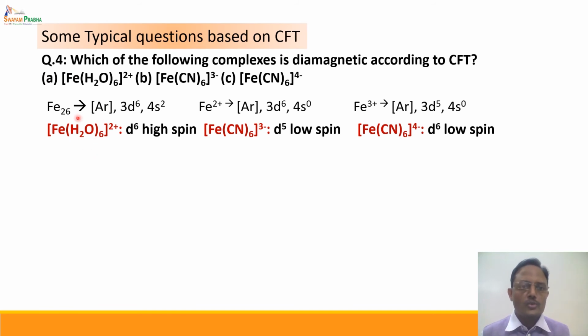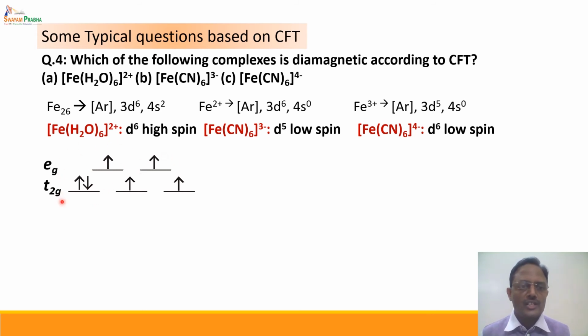H2O is a weak ligand, and whenever the ligand is weak, we know that the crystal field splitting is small and the complex is high spin in nature. Whereas if the ligand is strong, then the complex is low spin in nature. Now cyanide is one of the strongest known ligands. As a result, both of these will be low spin complexes, whereas [Fe(H2O)6]2+ will be a high spin complex. Now this is d6 high spin, which means definitely there are unpaired electrons.